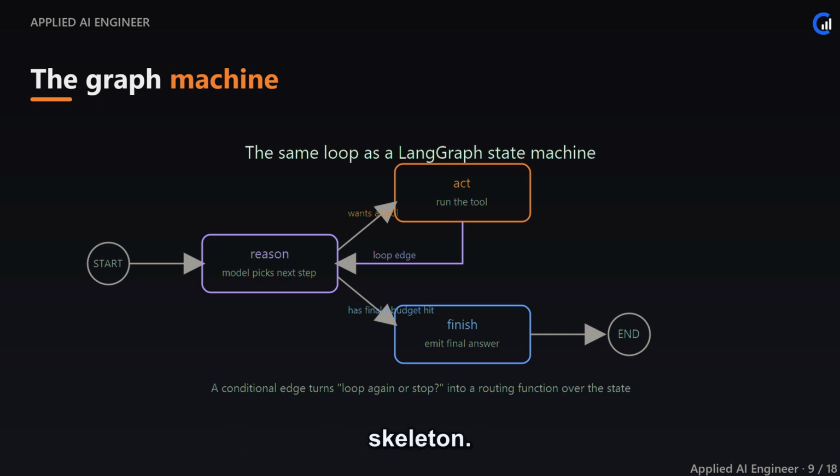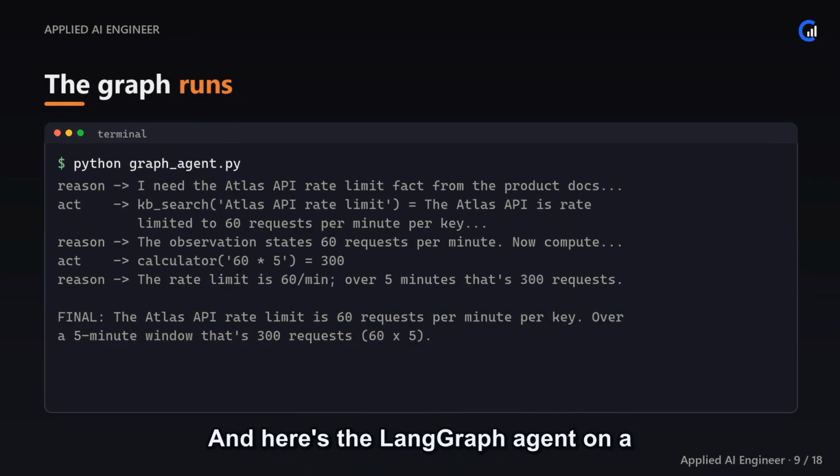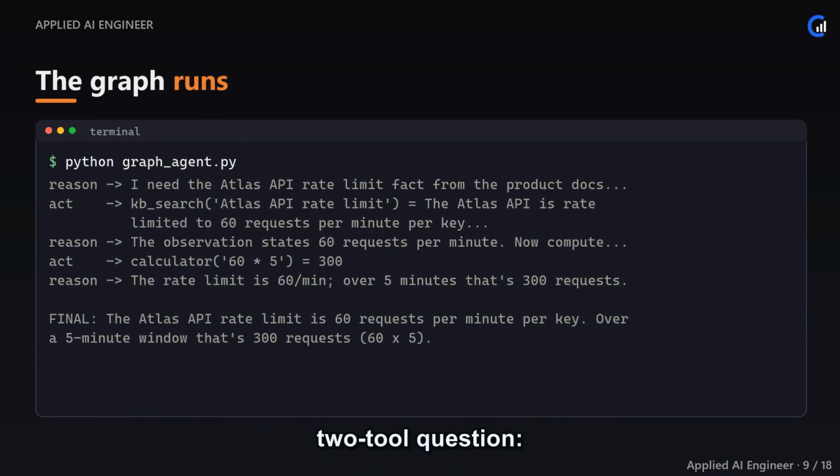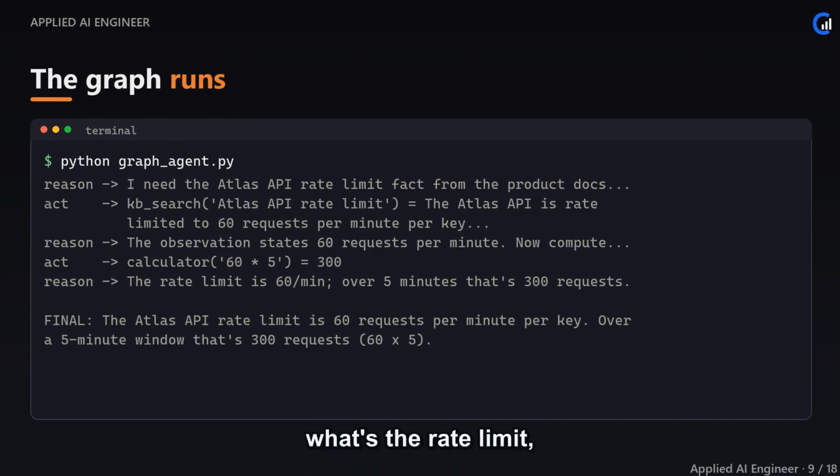And here's the LangGraph agent on a two-tool question. What's the rate limit, and what is that over 5 minutes? Watch it loop. Reason, then act with knowledge base search. It really looks up the docs. Reason again, then act with the calculator. 60 times 5 is 300.